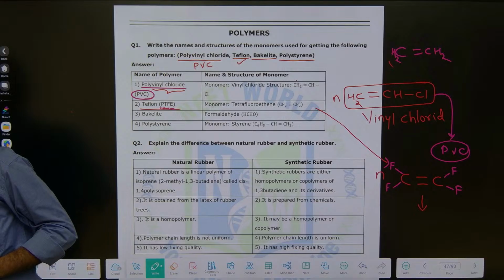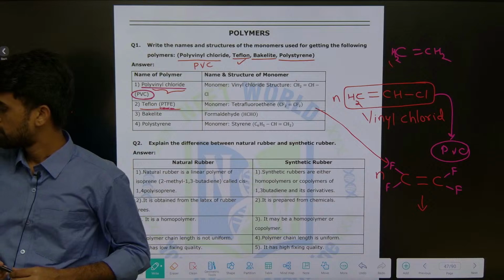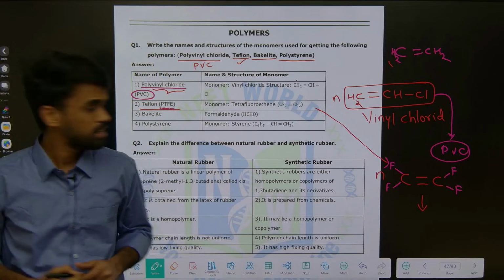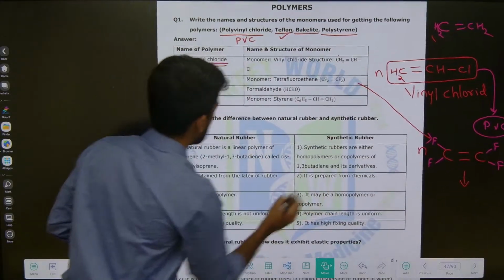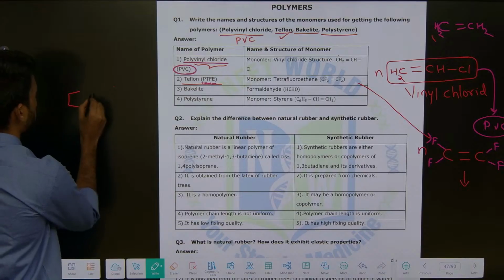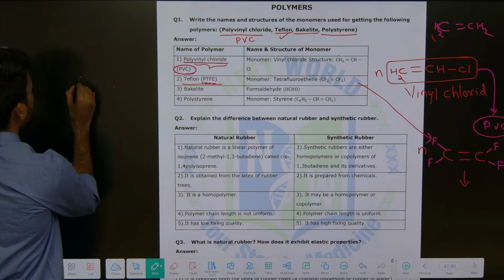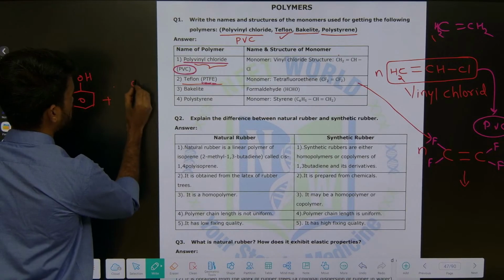Right, let me explain. After this, just look here. They are saying bakelite. What do we mean by bakelite? Bakelite is a polymer of phenol plus formaldehyde. What are the monomeric units here? You need to take phenol plus formaldehyde. What is the structure of formaldehyde?